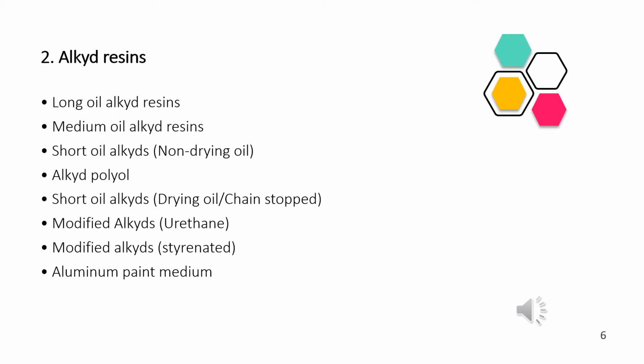What is the use of alkyd resins? They are used in making protective coatings with good weathering properties and are important ingredients in many synthetic paints due to their versatile nature and low cost. So, the alkyd resins play an important role in making up the protective coating.